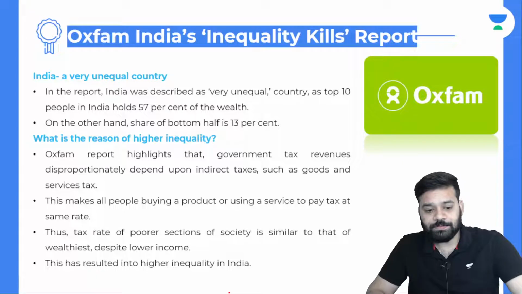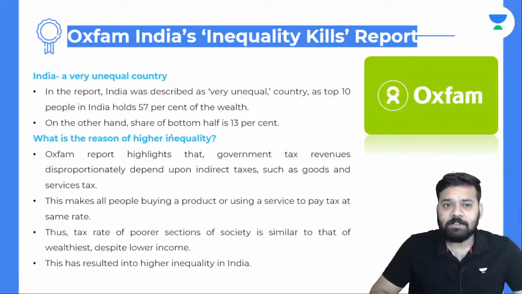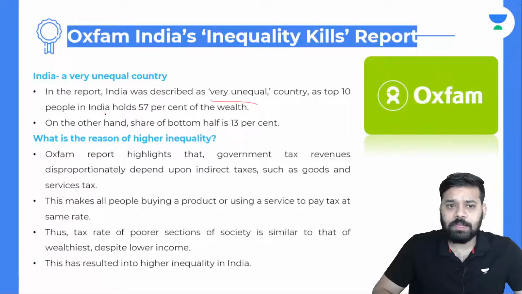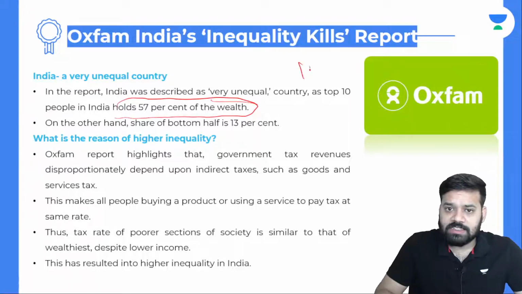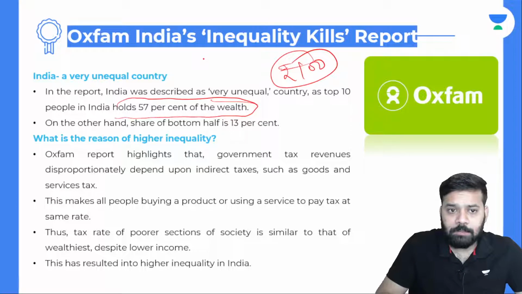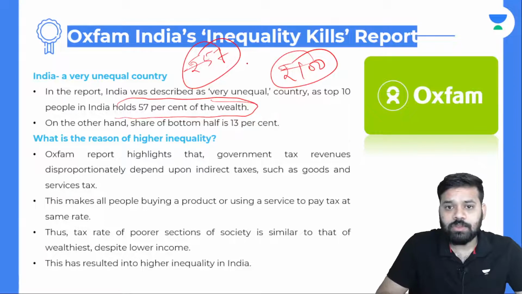Going forward, India, a very unequal country. In the report, India was described as a very unequal country, as the top 10 people in India hold 57% of the wealth. So if 100 rupees is the wealth of India, the top 10 richest people of India own 57 rupees. The remaining hold just 43%.